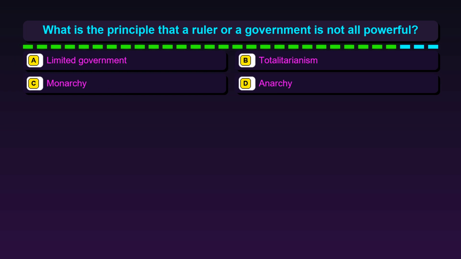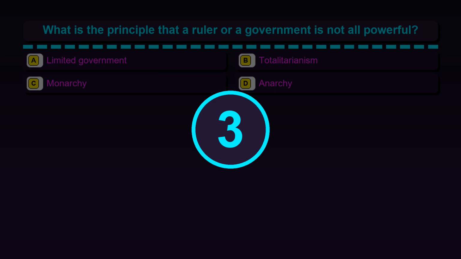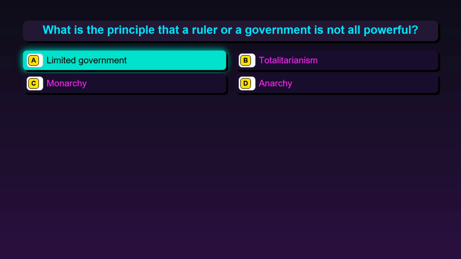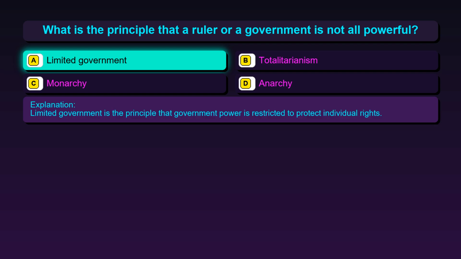Question 52. What is the principle that a ruler or a government is not all-powerful? Option A, limited government. Option B, totalitarianism. Option C, monarchy. Option D, anarchy. The correct answer is option A, limited government. Limited government is the principle that government power is restricted to protect individual rights.